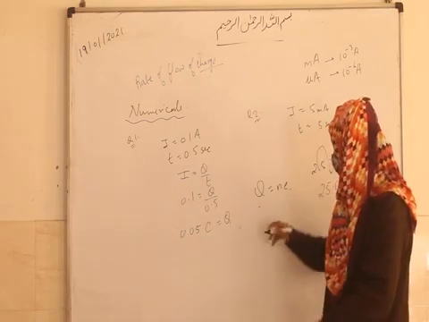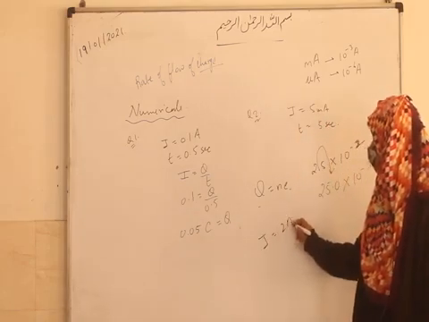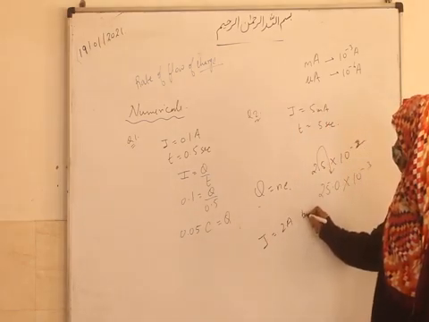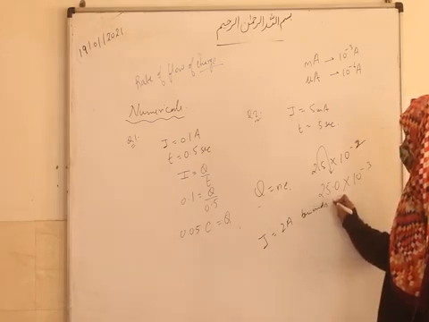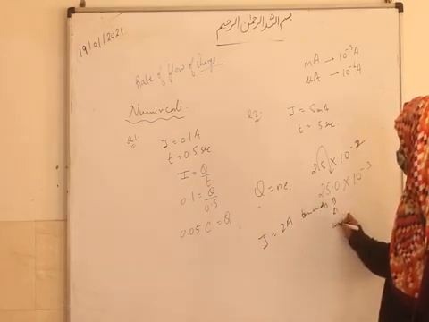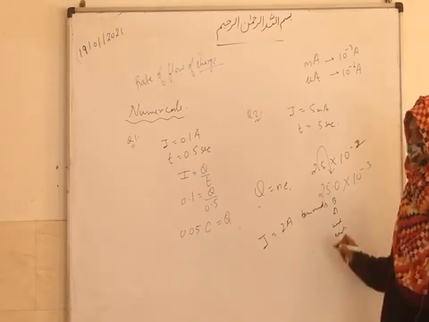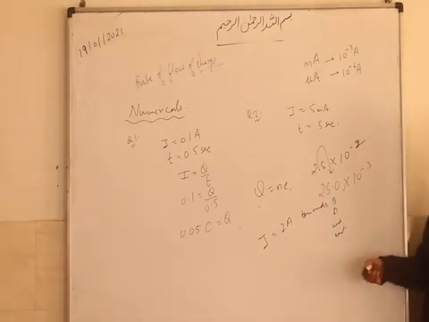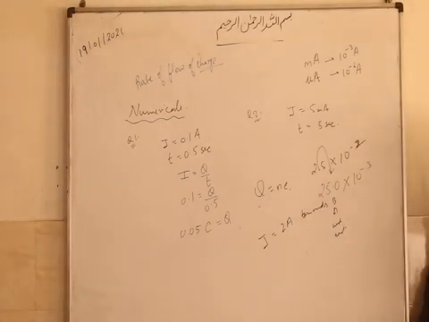You are writing like this: I is equal to 2 ampere. You are not writing I is equal to 2 ampere towards B or towards A or towards West or towards East. Are you writing current like this? No, you are writing only the magnitude. You are not mentioning the direction. We are interested to find out the amount of the current which we have drawn out.